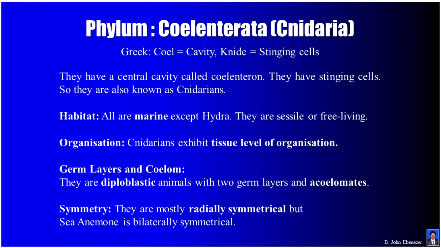Organization. Cnidarians exhibit tissue level of organization. Germ layers and coelom. They are diploblastic animals with 2 germ layers and acoelomates. Symmetry. They are mostly radially symmetrical, but Adamsia, the sea anemone, is bilaterally symmetrical.